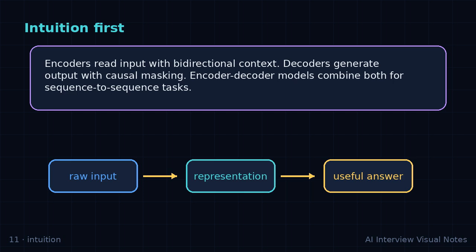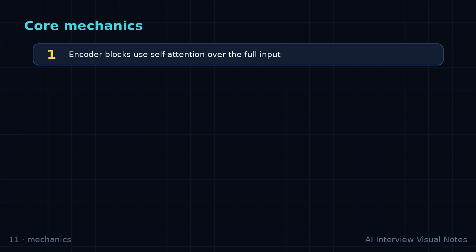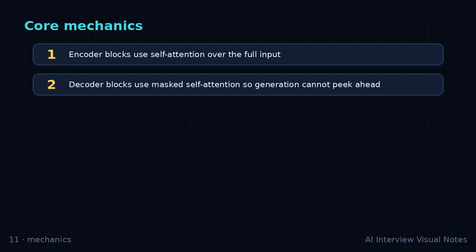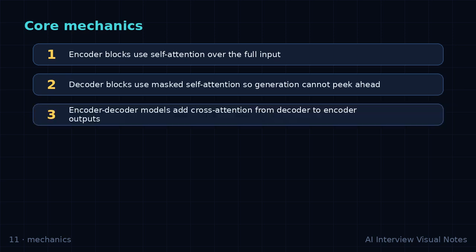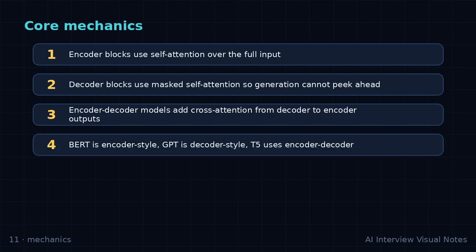Core mechanics. Encoder blocks use self-attention over the full input. Decoder blocks use masked self-attention so generation cannot peek ahead. Encoder-decoder models add cross-attention from decoder to encoder outputs. BERT is encoder style, GPT is decoder style, T5 uses encoder-decoder architecture. Choice follows the task: understand, generate, or transform. The compact mental model is: encoder, read all input; decoder, generate left to right; sequence-to-sequence, read then write.